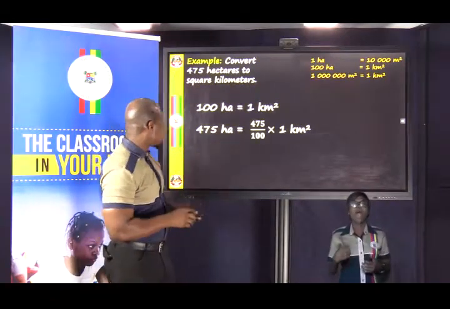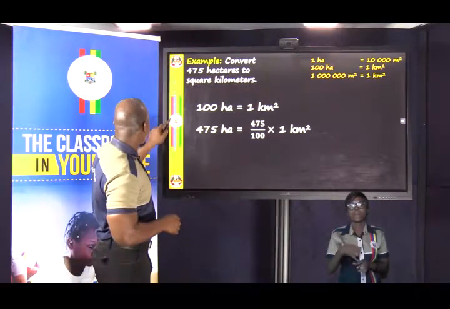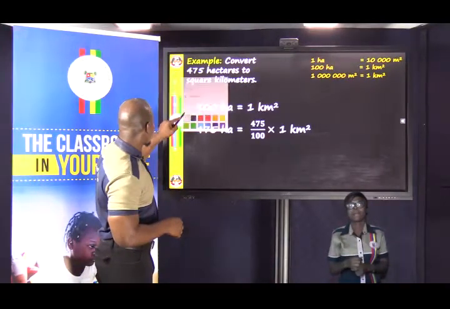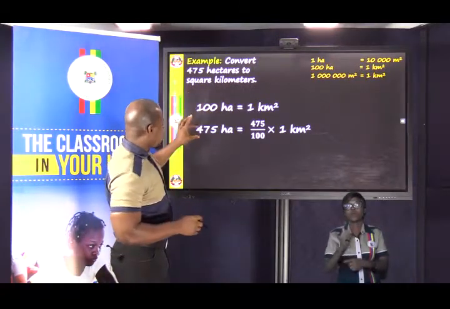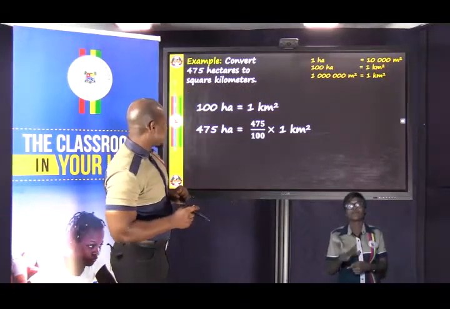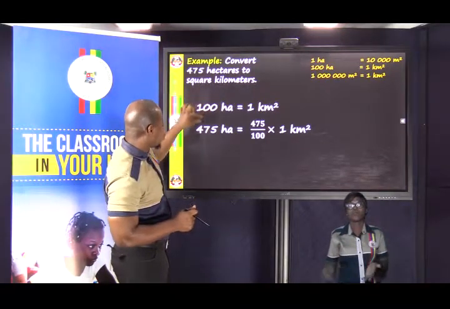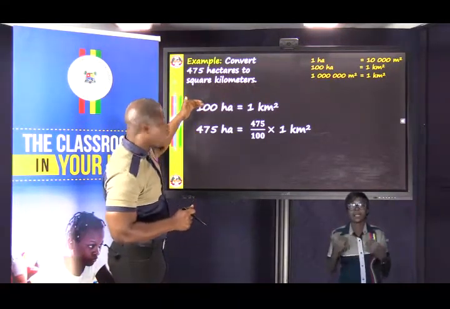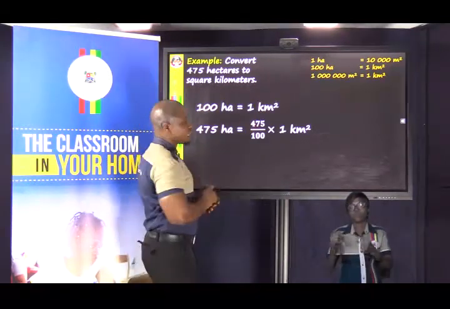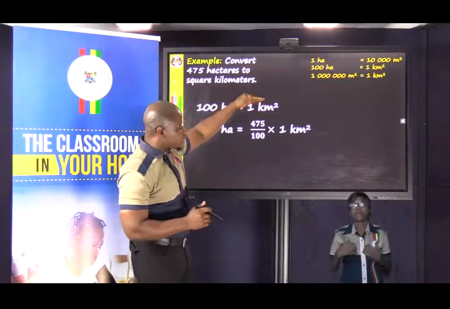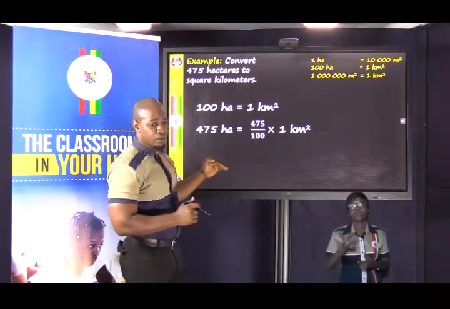Now, how did we get this? Well, let me select a pen here. We want to go from 100 hectares to 475 hectares. And that means that we have to increase 100 to 475. They are now in the ratio 100 to 475. Then we'll come to the right side. We also have to increase the square kilometers in that ratio 100 to 475.